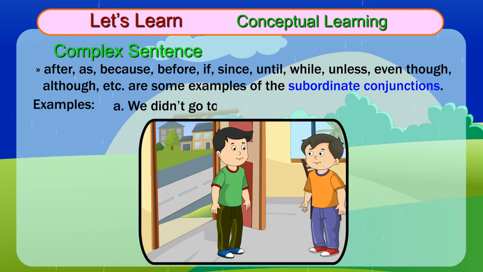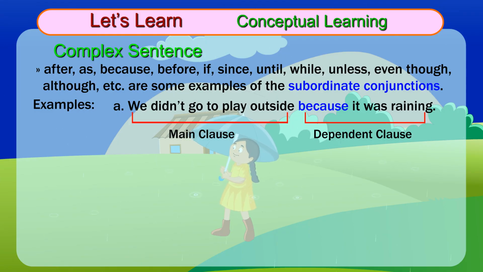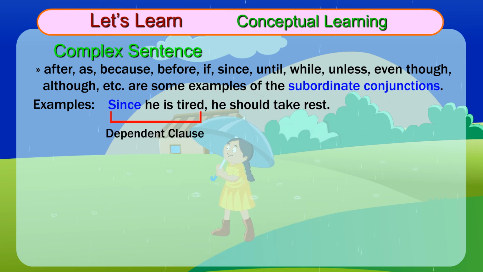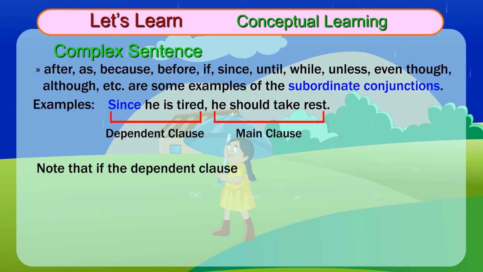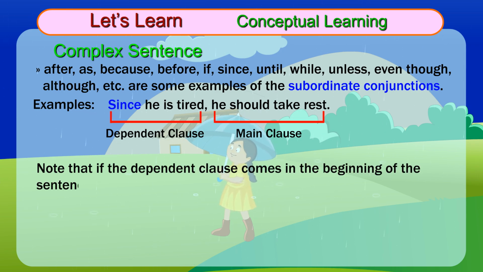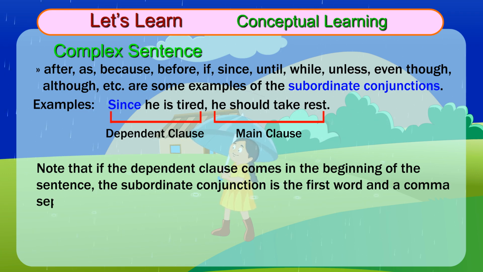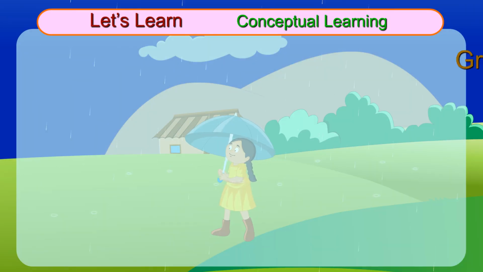Examples: A. We didn't go to play outside because it was raining. Main clause. Dependent clause. B. Since he is tired, he should take rest. Dependent clause. Main clause. Note that if the dependent clause comes in the beginning of the sentence, the subordinate conjunction is the first word and a comma separates the dependent clause from the main clause.